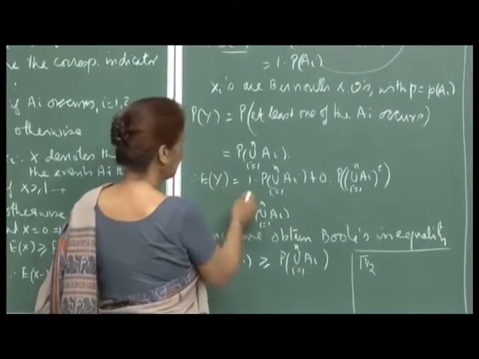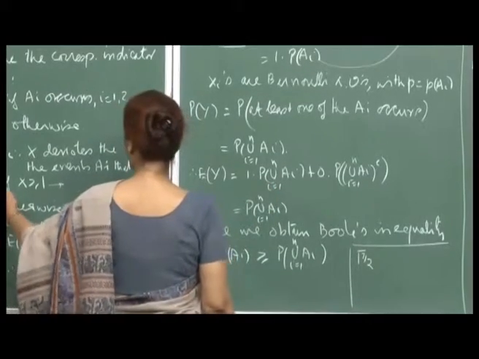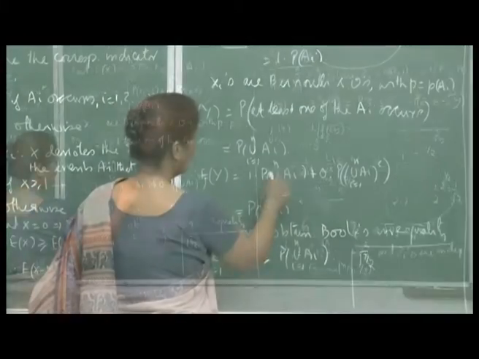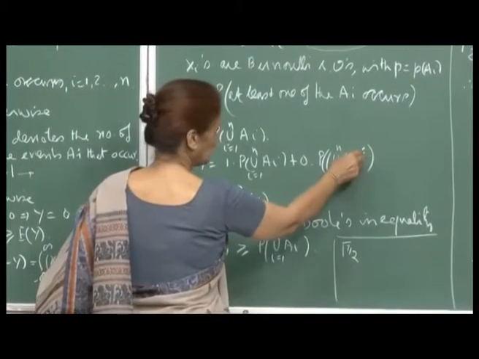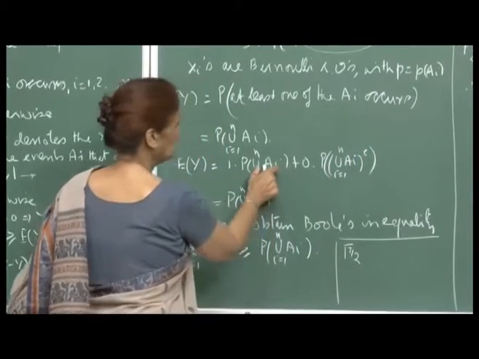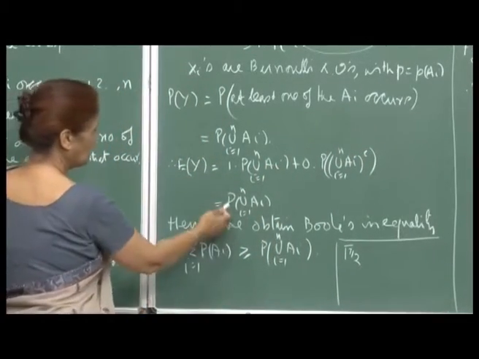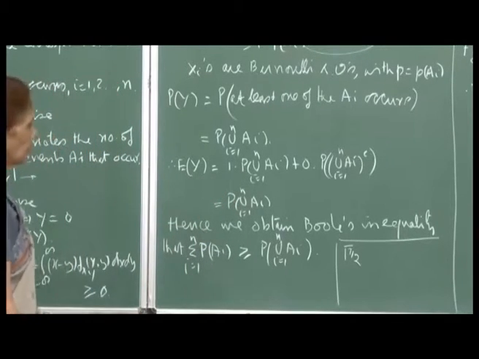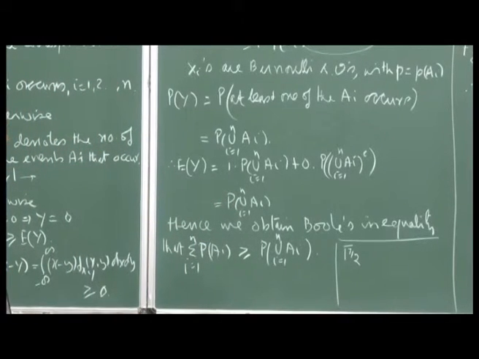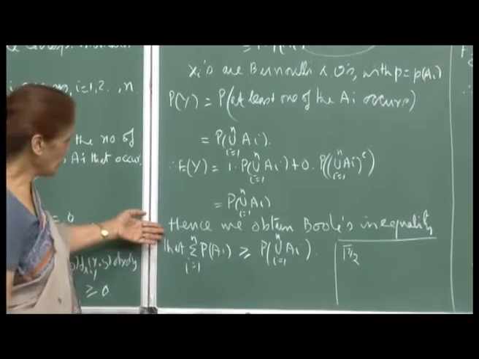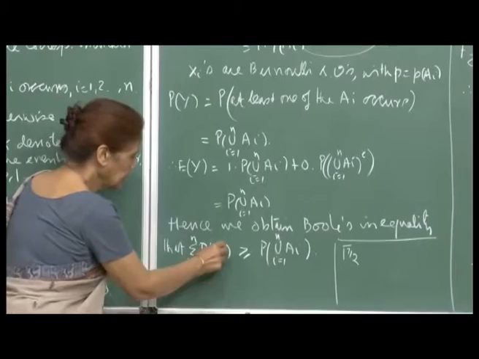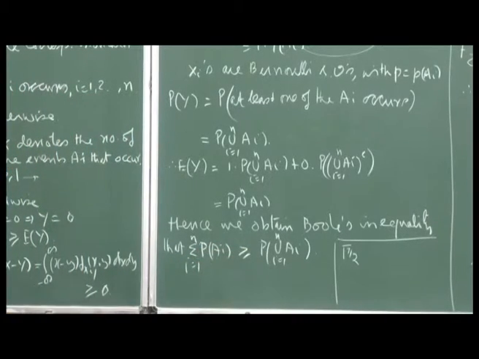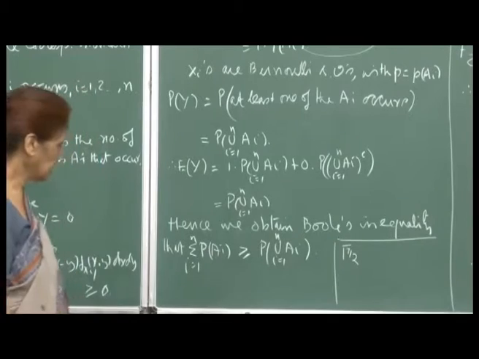And so, this is the probability of the union of A_i, i from 1 to n. And so the expectation E[Y] will be 1 times the probability of the union of A_i, because Y is 1 if X is greater than or equal to 1, plus 0 times the probability of the complement of this event. And so, E[Y] is simply the probability of the union of A_i from 1 to n. And hence, we obtain Boole's inequality, which says that the sum of P(A_i) from 1 to n is greater than or equal to the probability of the union of A_i from 1 to n.